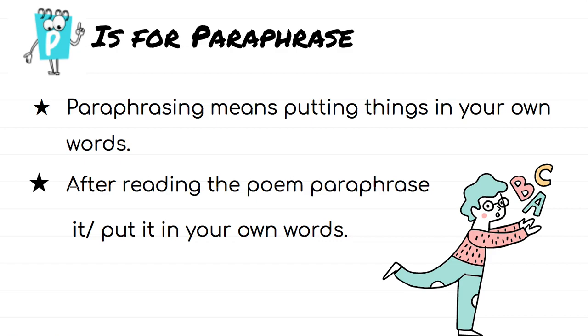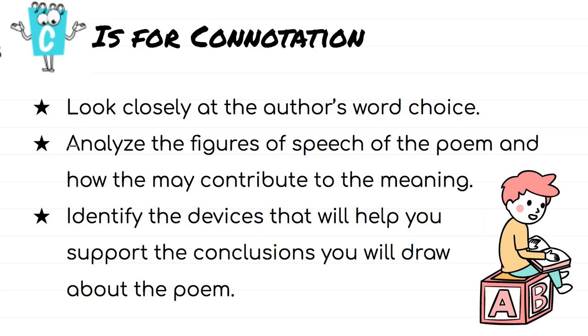So now we're looking at P. P is to paraphrase, okay? We know what paraphrase means. When we paraphrase, we are putting things in our own words. We're using an idea of someone else, but putting it in our own words that we understand, okay? So what you want to do now, after you read the poem for the first time, is paraphrase it, okay? So put it in your own words. What does it say?